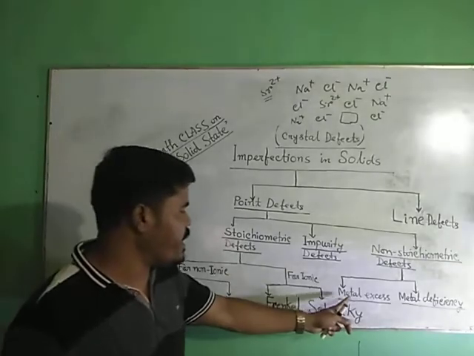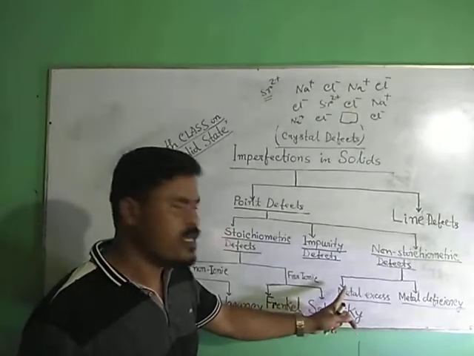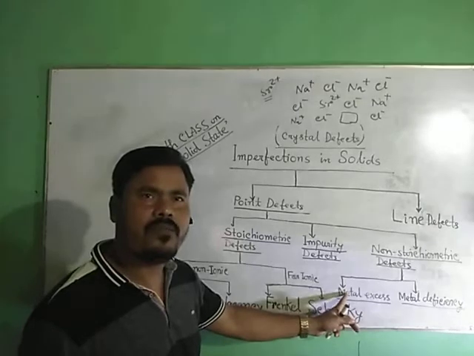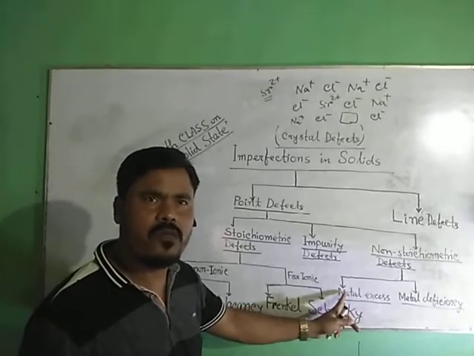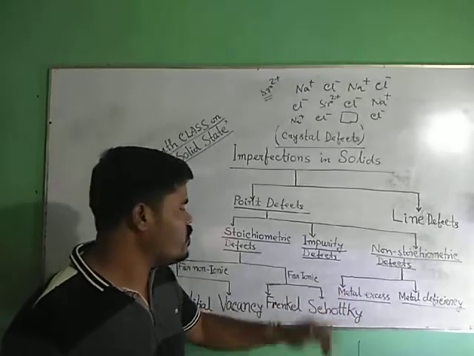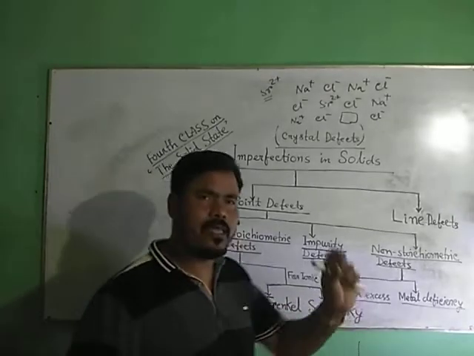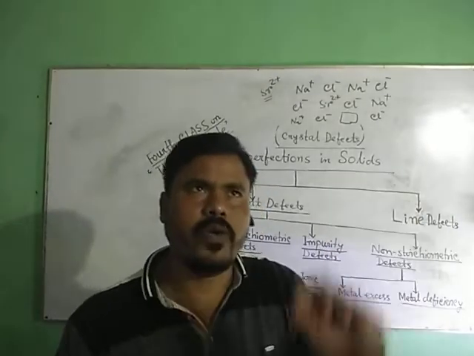When anions are removed or dislocated, then what happens? Cations will be moved.